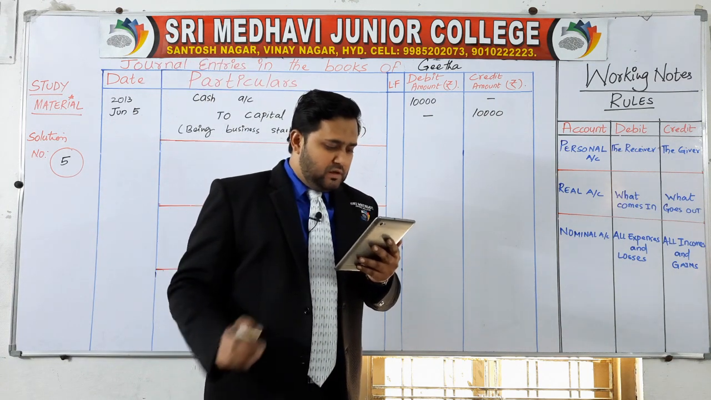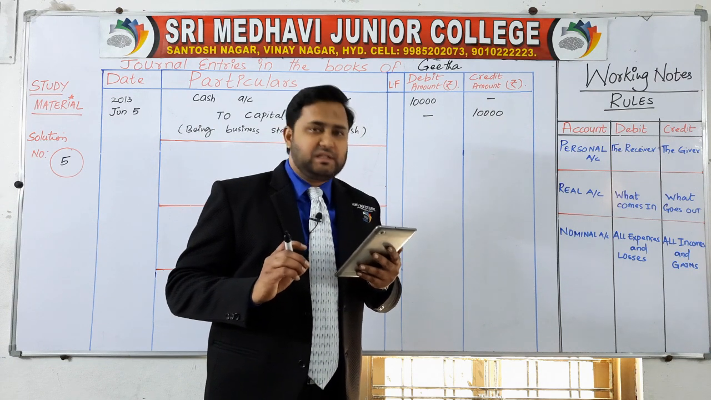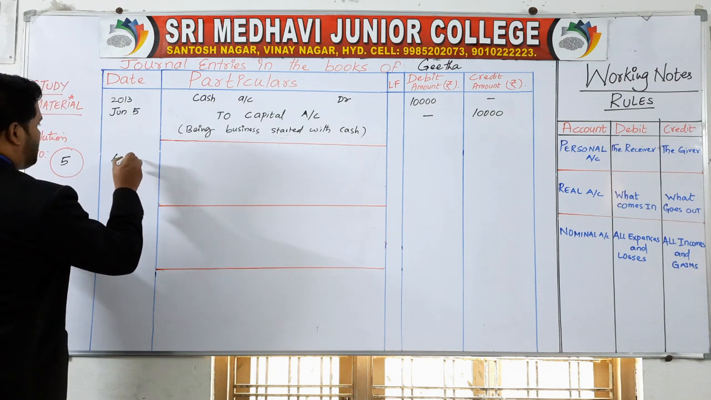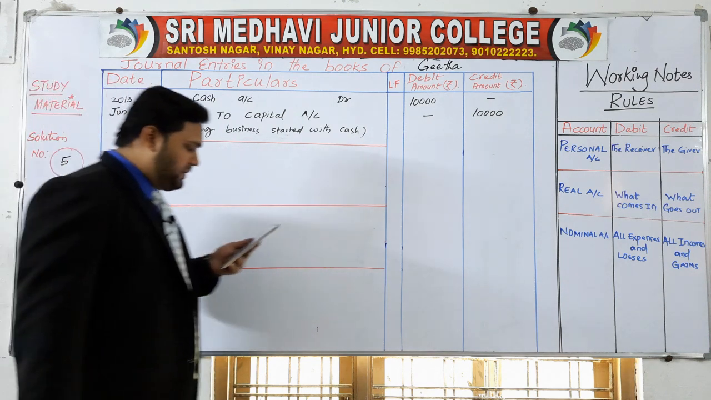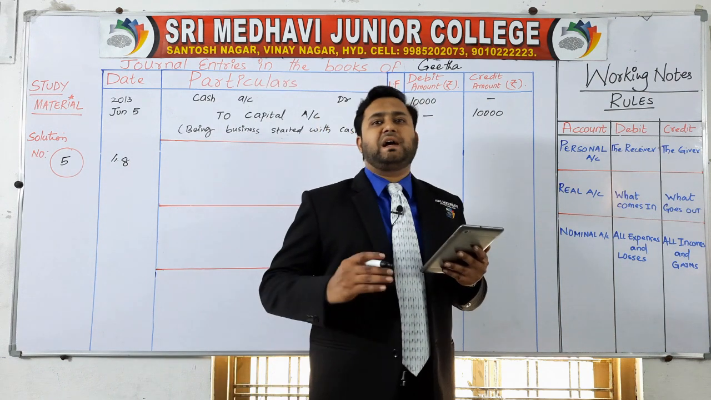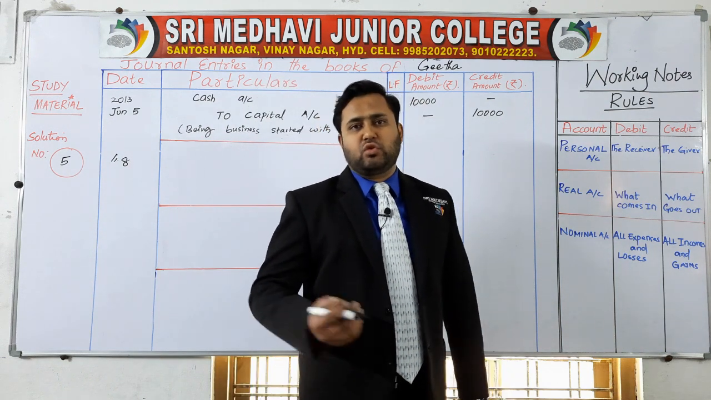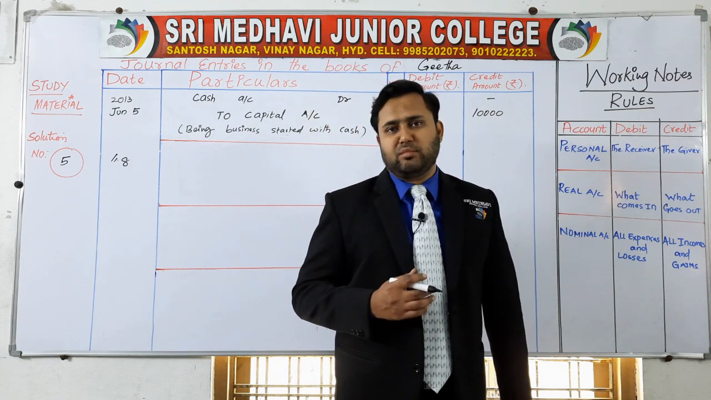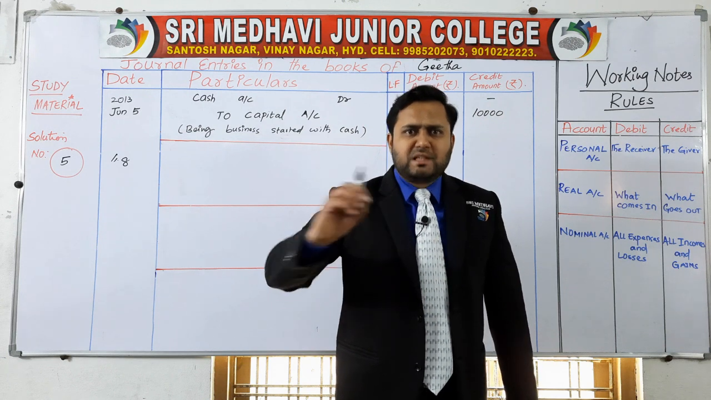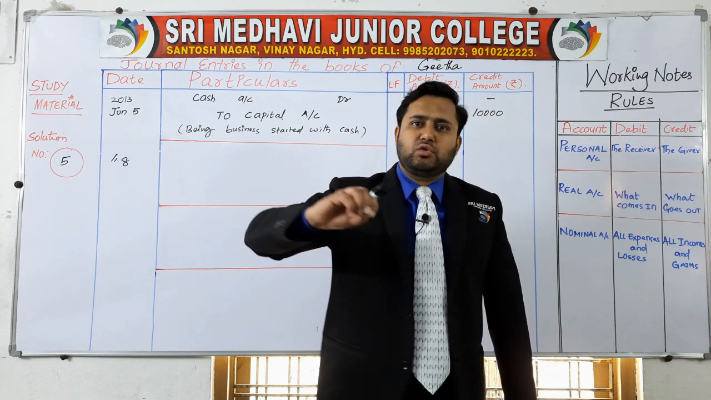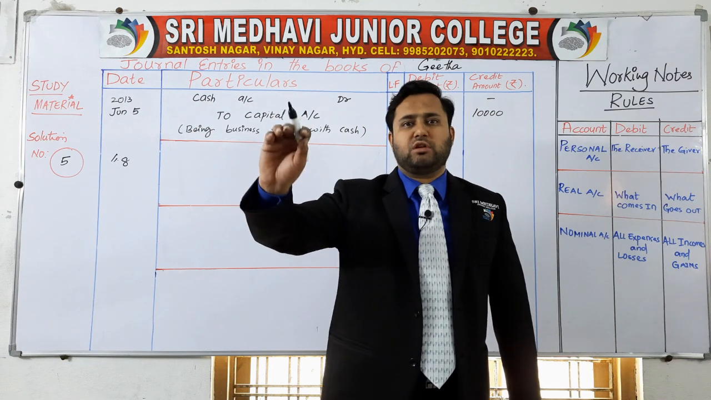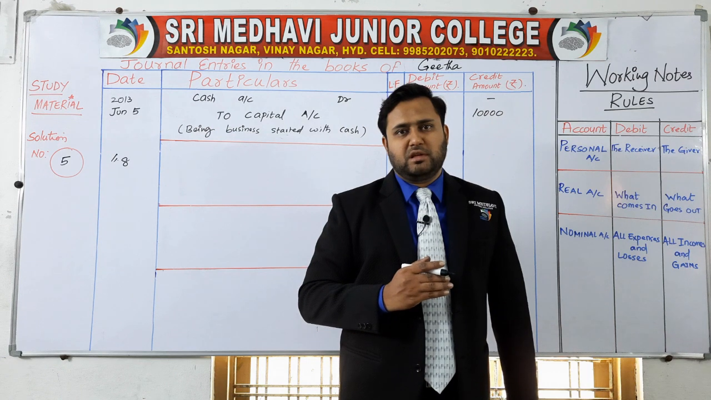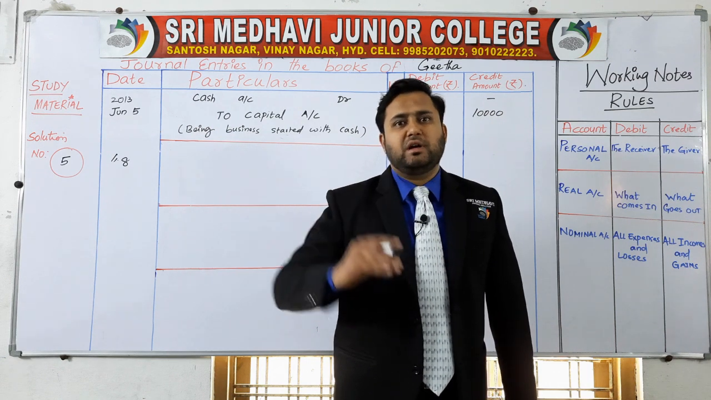Next, on June 8th, purchased goods for cash. As soon as you purchase the goods or any other things, your cash is going out. Let us say, for example, you are purchasing a mobile phone. Then you have to pay some amount, which means your cash is going out. If your cash goes out, write on the credit. If your cash comes in, write on the debit.